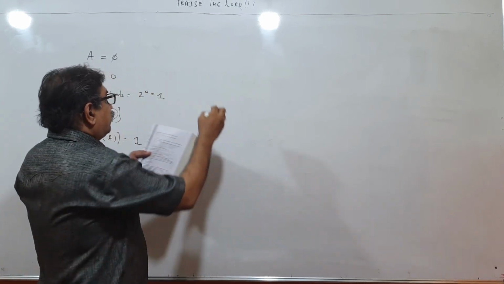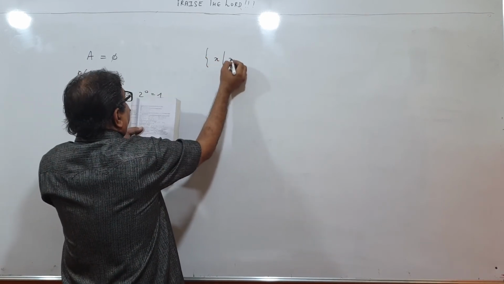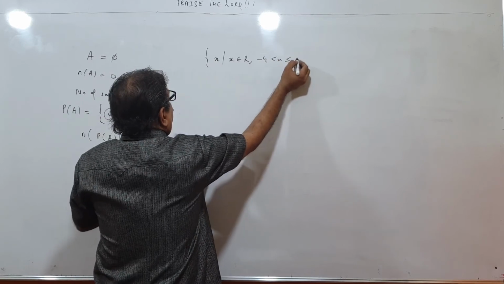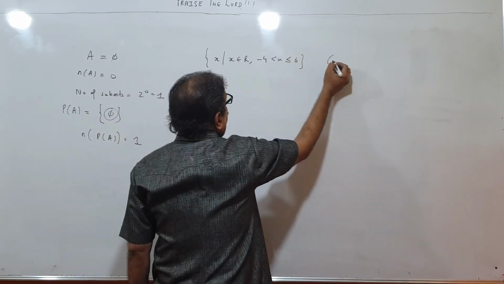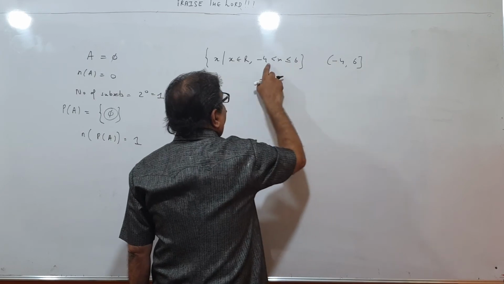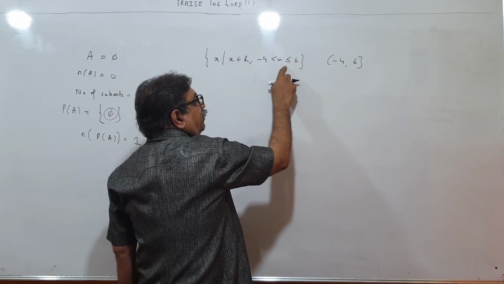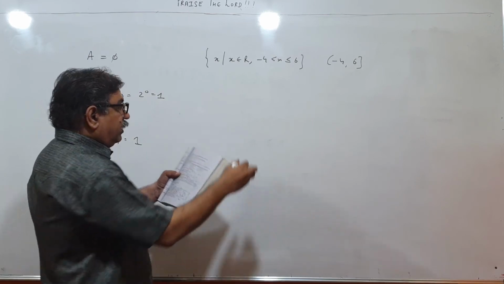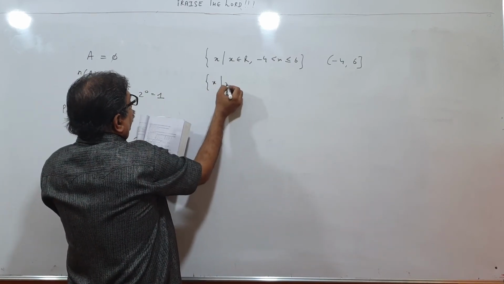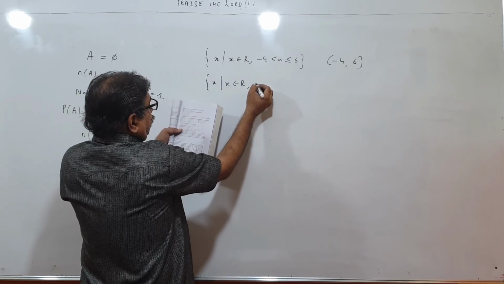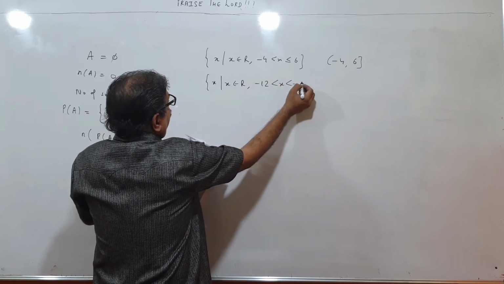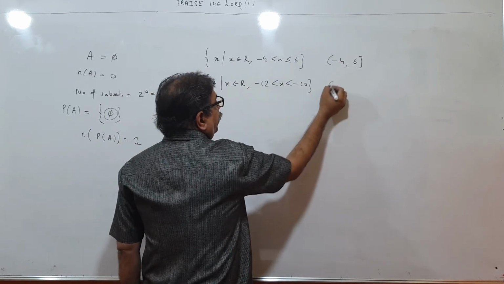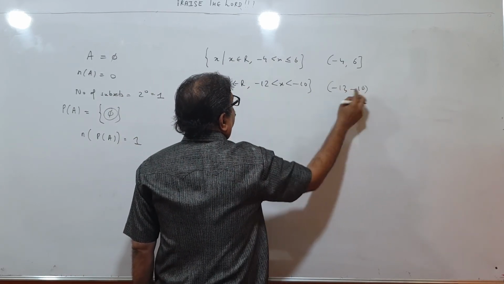Write the following as intervals, children. X belongs to R, minus 4 less than X less than equal to 6. How do I write it? Minus 4 and 6. Minus 4 only less than, 6 less than equal to, so close at 6, open at minus 4. Then X belongs to R, minus 12 less than X less than minus 10. Less than equal to is not there. Open interval, minus 12 and minus 10.